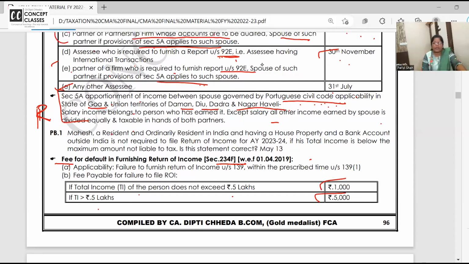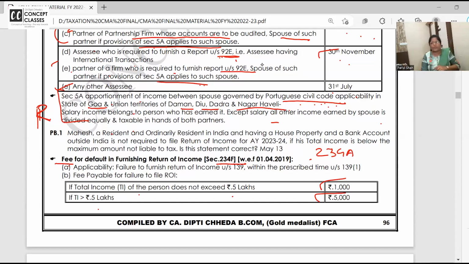Take a pause. Those who have studied last year from old material or my material only, it was like till December, if you file the return then this much, and like that it was. Ma'am, but if we don't furnish the return on time, we are going to pay 234A interest from the due date till the actual date of filing the return.